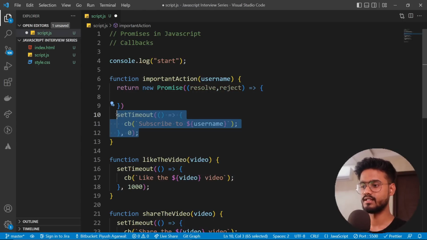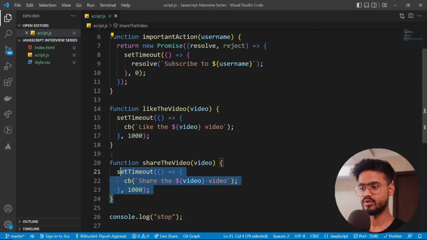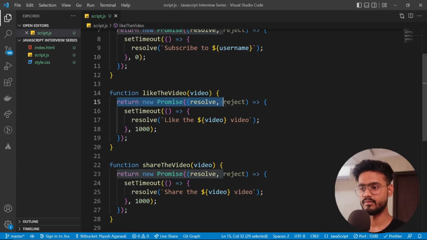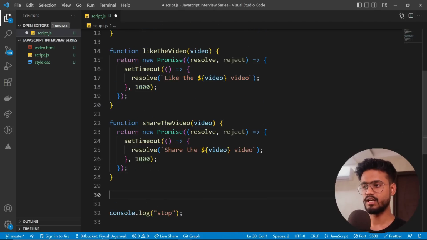And as you know, this takes two things: resolve and reject. Now let's take this and put it inside of this, and instead of doing this callback, I'm going to say resolve over here, and that's all. We can also add a reject condition if you would like, but let's just focus on resolve for now. And I'm going to rewrite these two as well, just like that. So we are returning a promise over here as well and resolving it. Cool. Now let's see how we can call these.